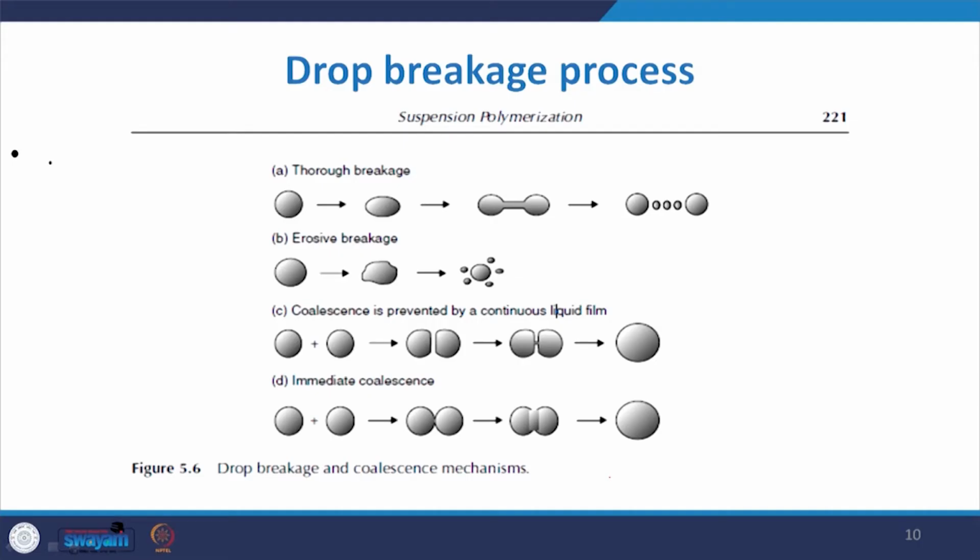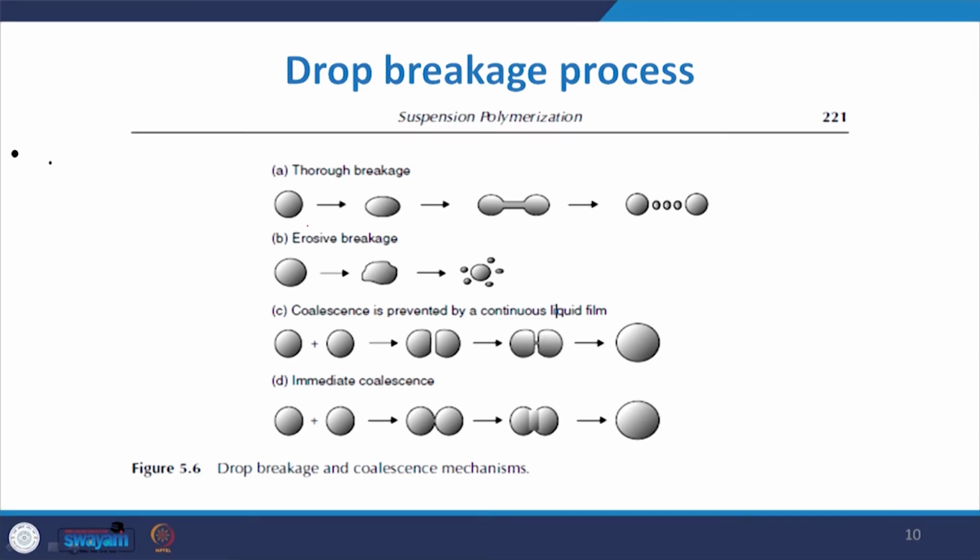Now, if you recall, in suspension polymerization we are more and more concerned with the formation of small drops at an early stage. So, when you perform the agitation, this type of concept plays a very vital role in deciding the final outcome of the polymer product. Let's look at things related to suspension polymerization.